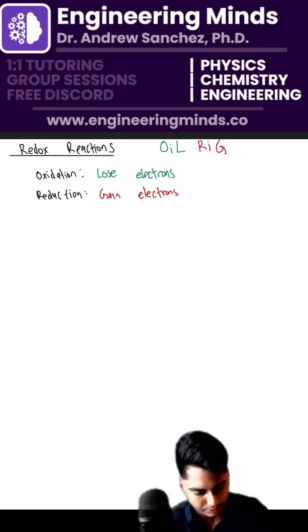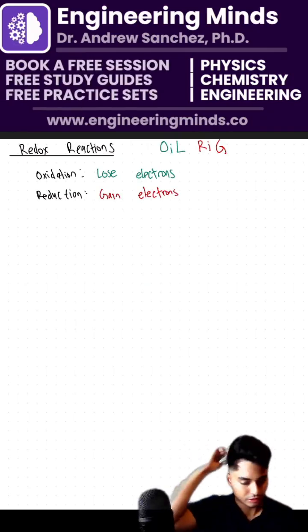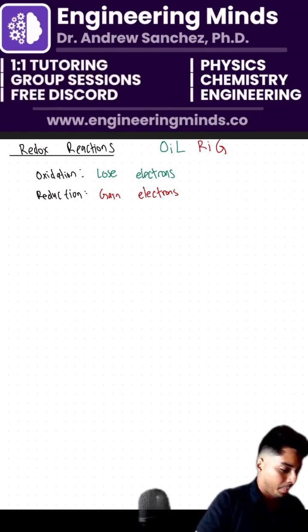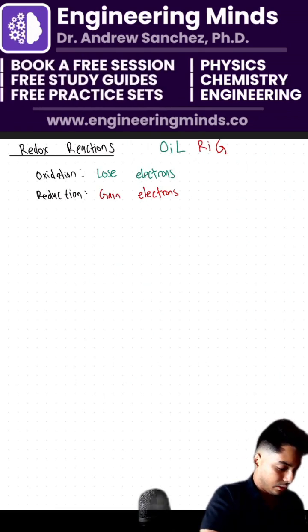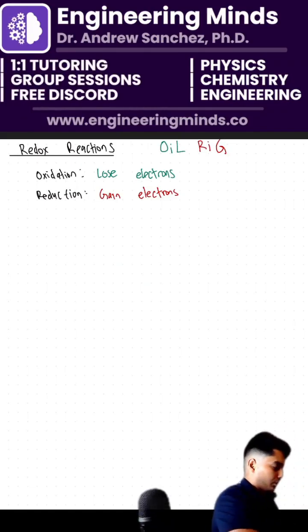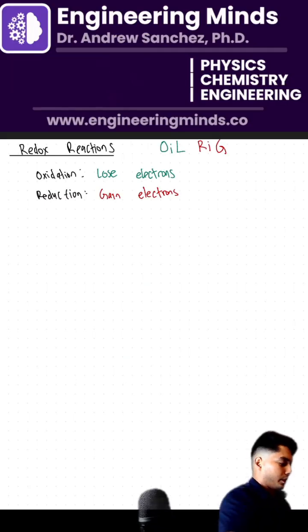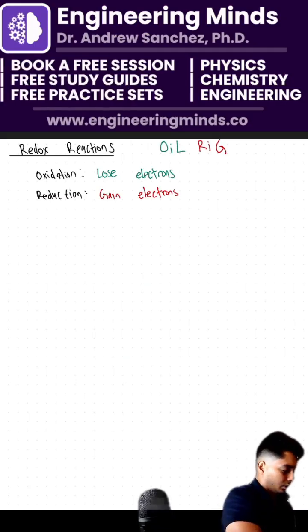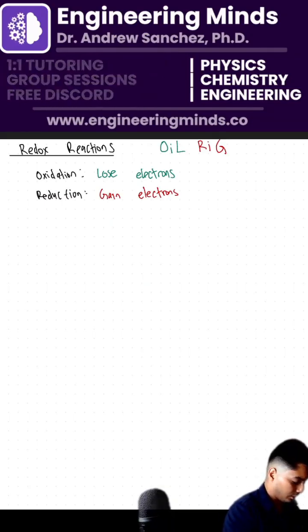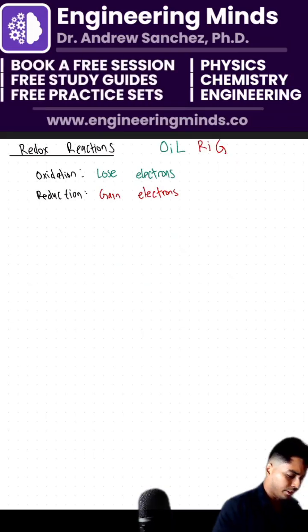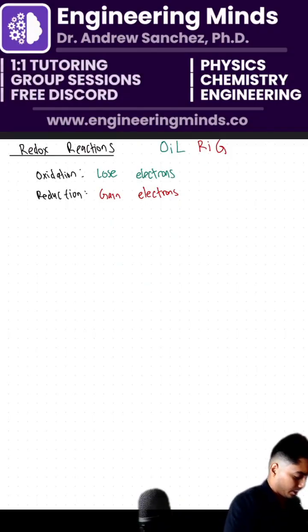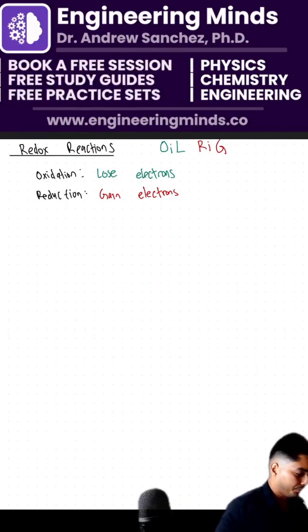All right, so if something is losing electrons, that's going to be oxidation. If something is gaining electrons, that's going to be reduction. Okay, so now let's do some examples here. So the person that asked about oxidation reduction, what questions do you have about these types of reactions? So let's go over the table here. Let's start by defining the oxidation states and oxidation numbers.